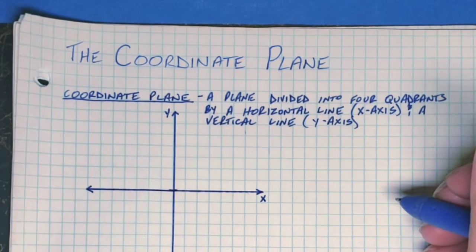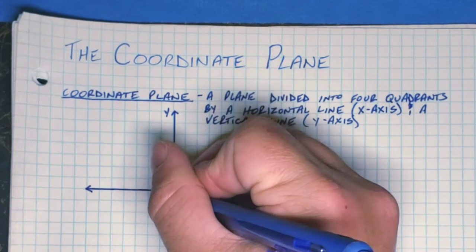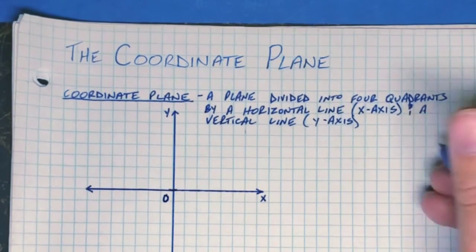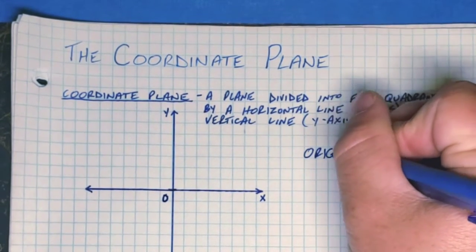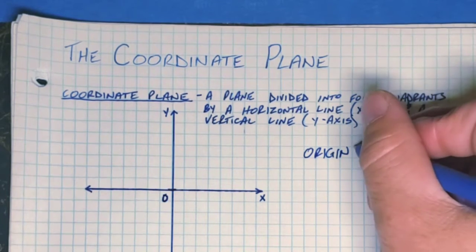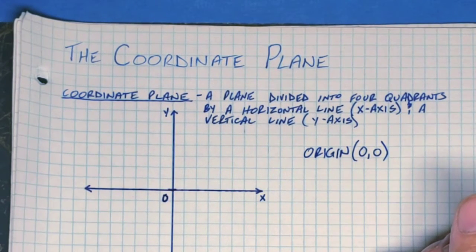The other important thing to label is where everything starts from. That's right here in the middle. We put a little O, and that O is the origin. The origin is where you start. The origin is at 0, 0.